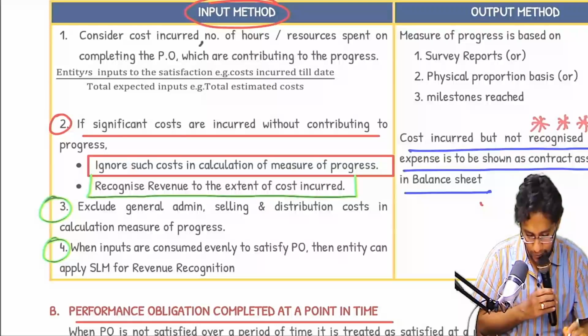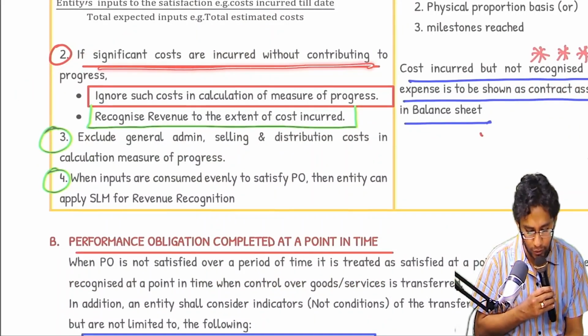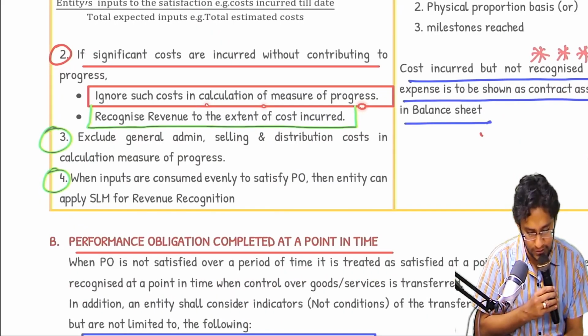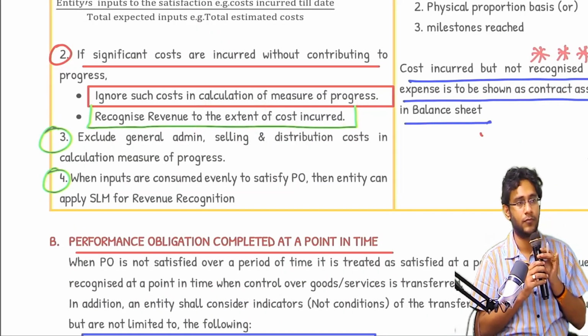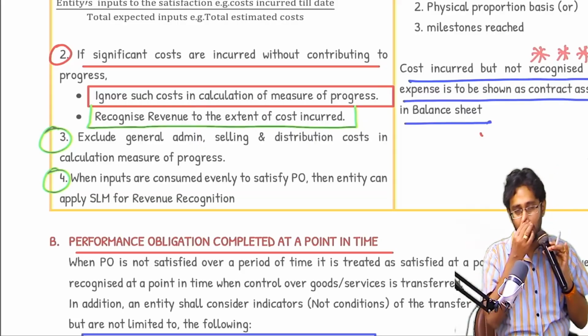Since anyway you have to remember this, I wrote here: if significant costs are incurred without contributing to the progress, ignore such cost in the calculation of measure of progress. Recognize revenue to the extent of cost incurred. Right, so this is about the input method and output method.